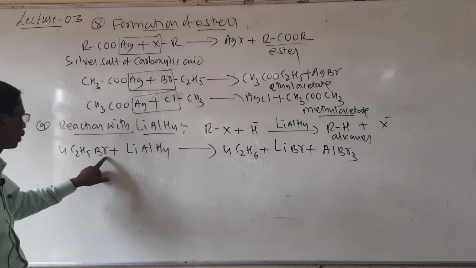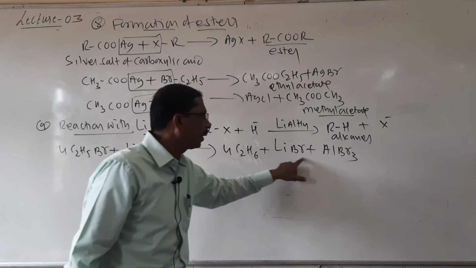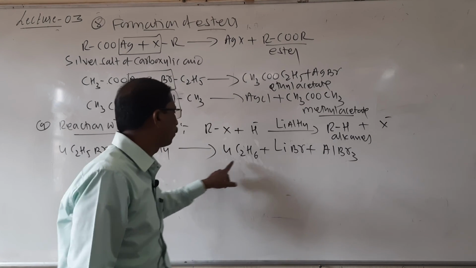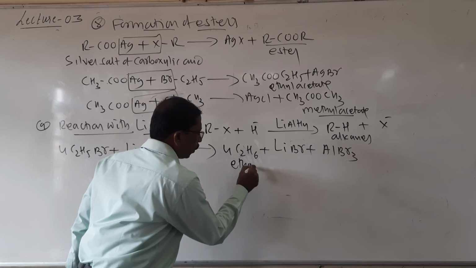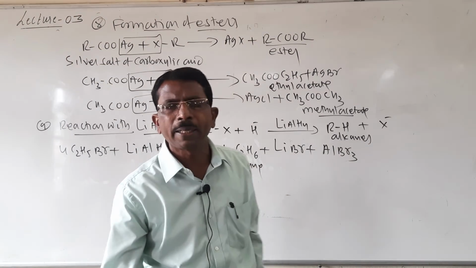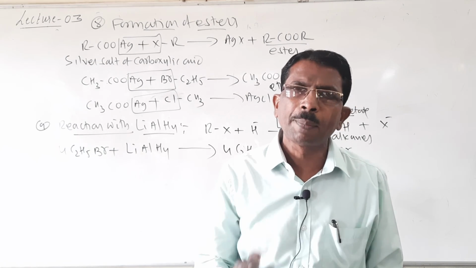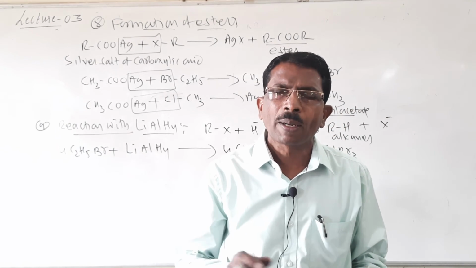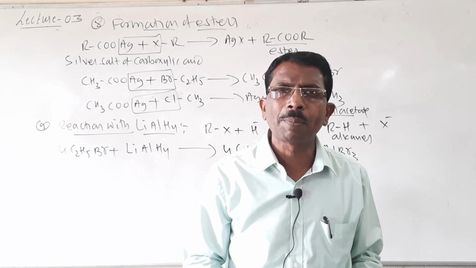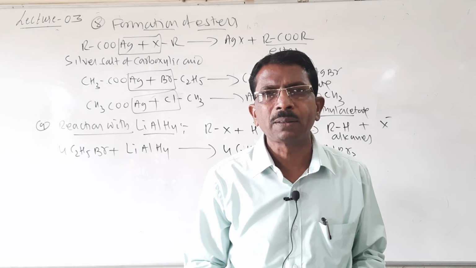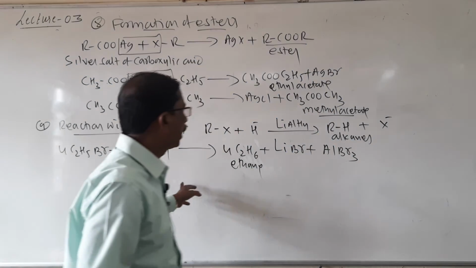Br is 4 on one side and 1 plus 3 on the other. Therefore it forms ethane. Remember this statement: when alkyl halides are treated with lithium aluminum hydride, it forms hydrocarbon. So you have to write your statement here.